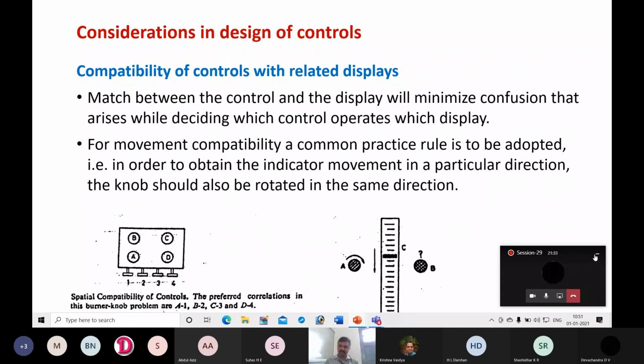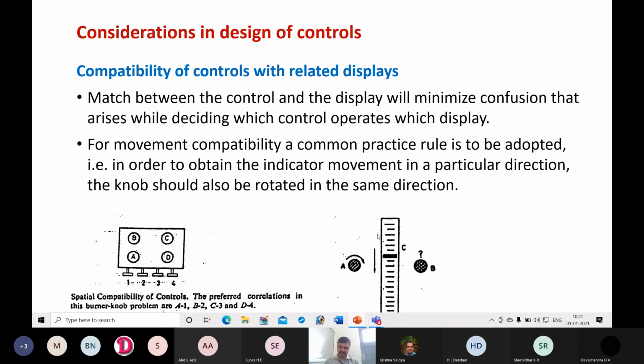Next, there is another illustration. In a linear display, if you want to bring this pointer downwards, this is the control knob and this is the display. Usually, based on our mental concept, we identify that the knob should be rotated in the clockwise direction. If you rotate it clockwise, the pointer will move downwards. That is the general perception.